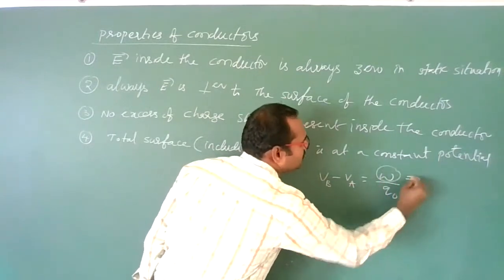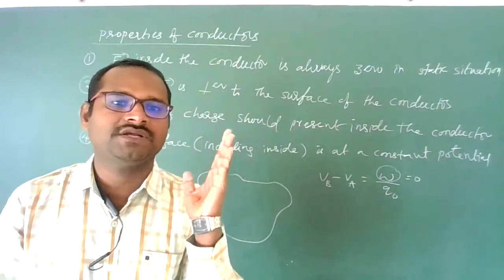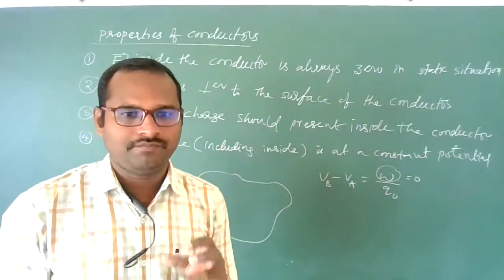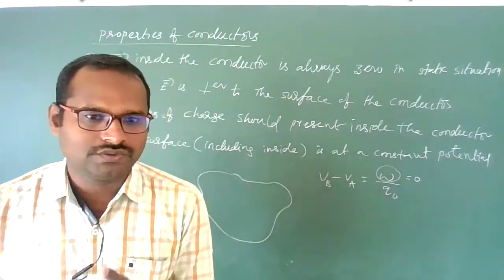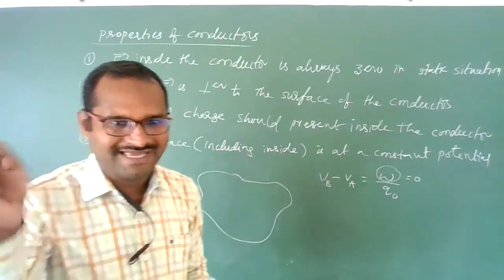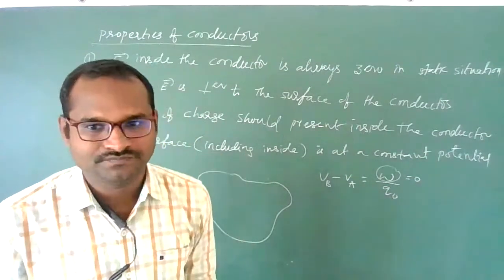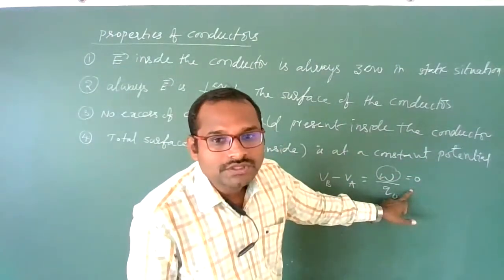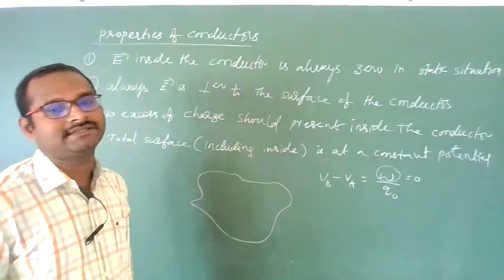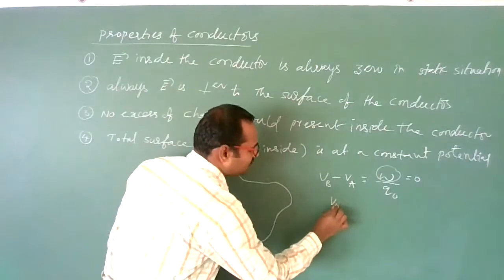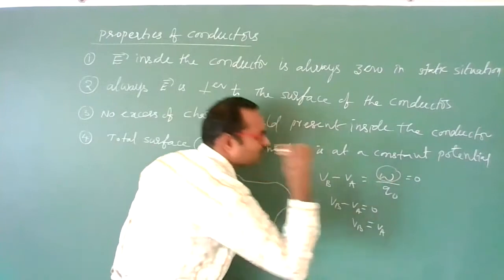If a force is perpendicular to the displacement of an object, the work done is zero. Work is equal to F dot S, which involves cos theta, and theta is 90 degrees, so no work is done. Since work done is zero in moving a charge from one point to another on the surface of the conductor or inside it, the potential difference should be zero, means the potential at each and every point should be the same.